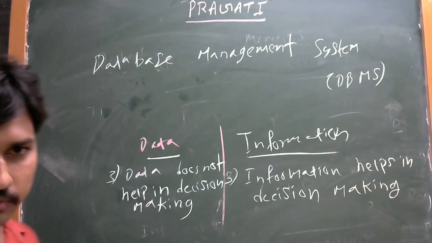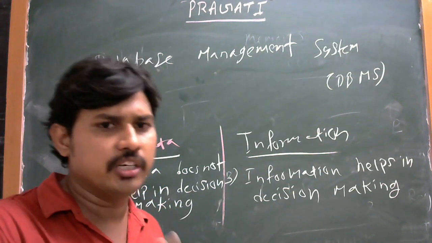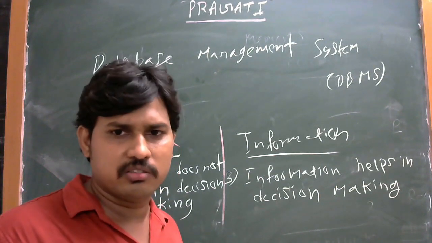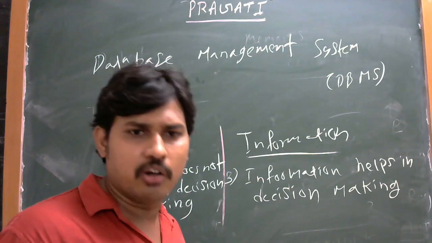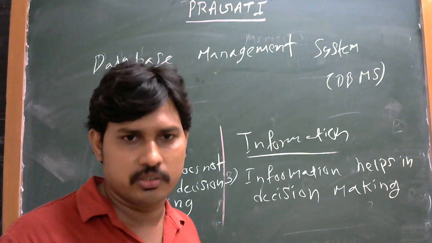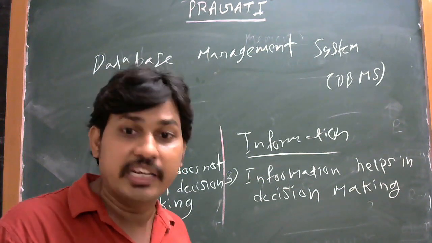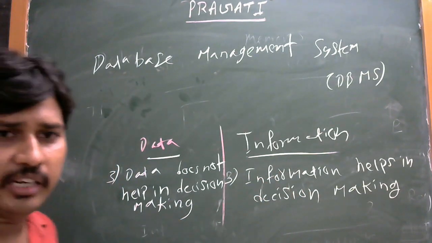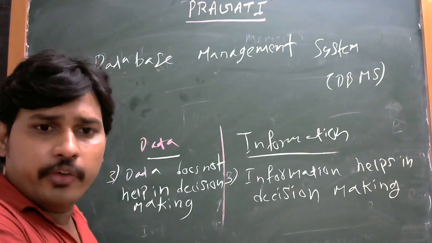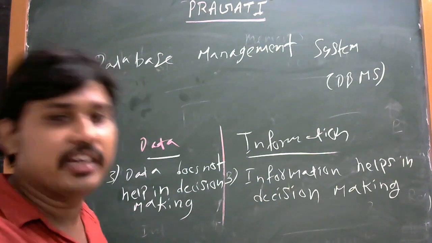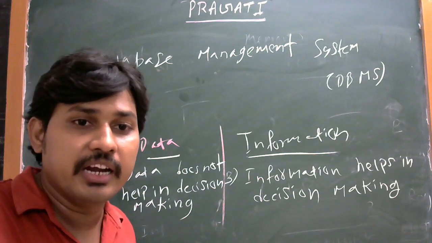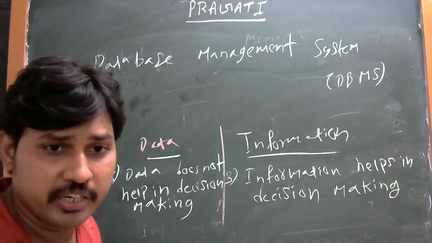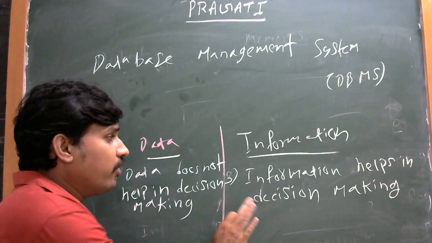So what is meant by a decision? A user can take any decision, that means true or false, yes or no, right or wrong. These are all questions, that means either the answer is correct or wrong, that is decision making. For example, we have some data. By using this data, we can't take any decision. Why? Because we are creating data for user information, and our data can be turned into information. Data does not take any decision. Information has decision making.